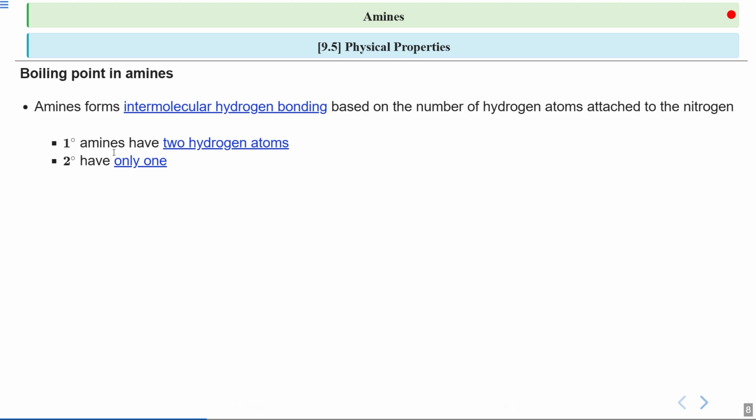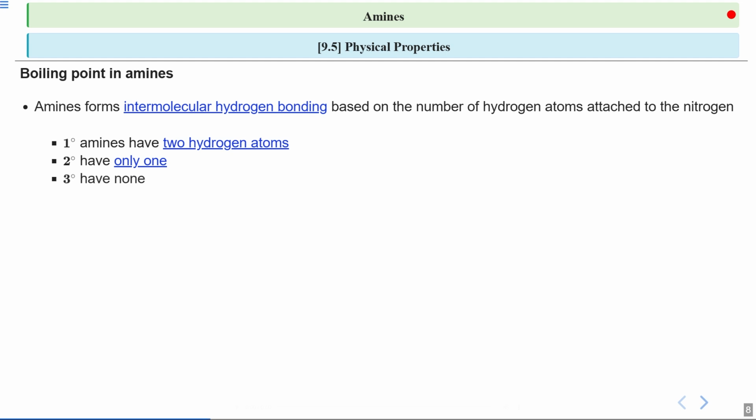Next, if I talk about secondary amine, in secondary amine we only have one hydrogen atom attached to the nitrogen. With fewer hydrogens, they form fewer hydrogen bonds. So their boiling points are generally lower than the primary amines.